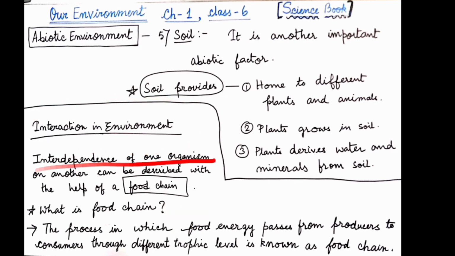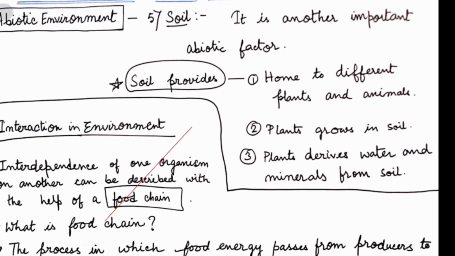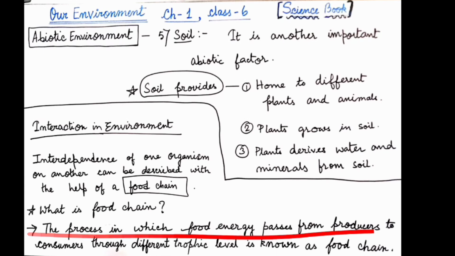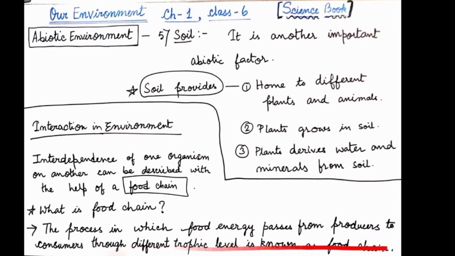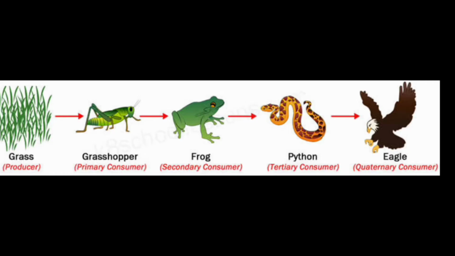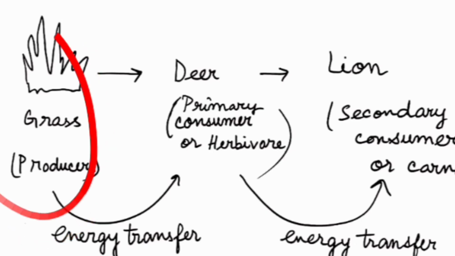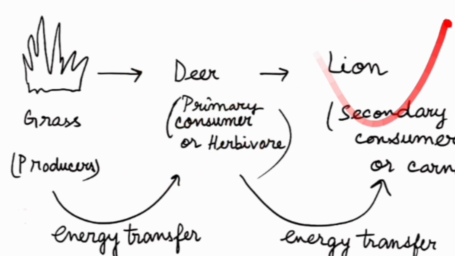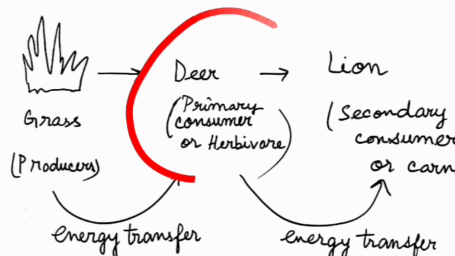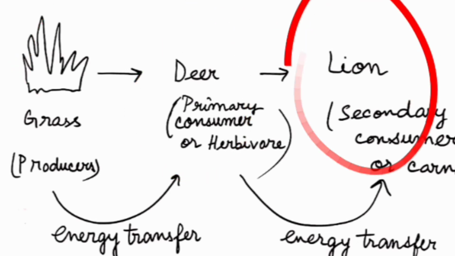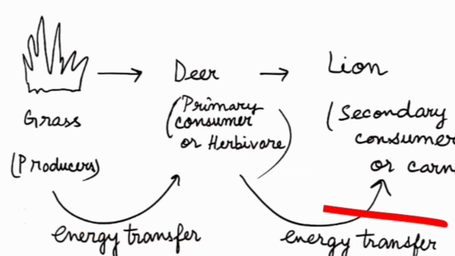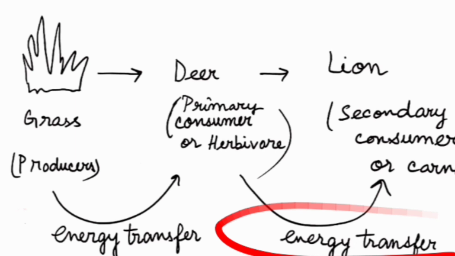The interdependence of one organism on another can be described with the help of a food chain. Now, what is a food chain? The process in which the food energy passes from the producers to the consumers through different trophic levels is known as a food chain. The grass is eaten by the deer and the deer is eaten by the lion. So who eats whom? The deer eats grass and the lion eats the deer. This way the energy is being transferred. What is transferred? Energy is being transferred through food.